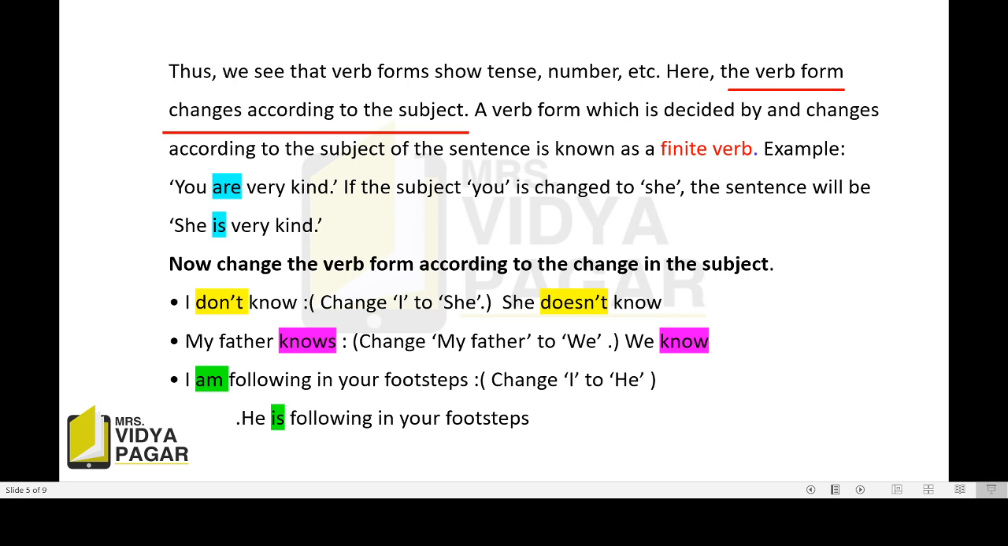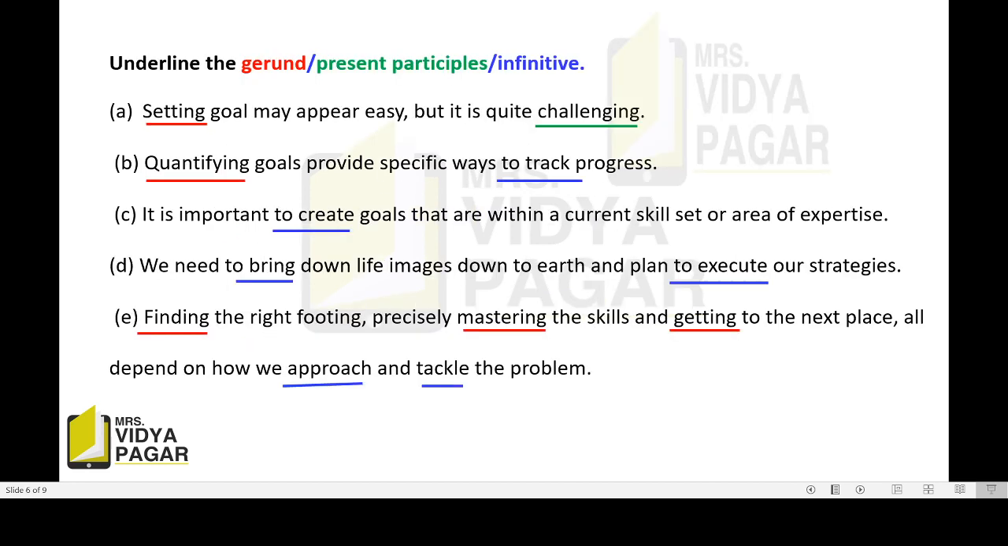Now next sentence. I am following in your footsteps. Change I to he. Again, here we are going to change the subject from I to he. Instead of I, we are going to take he at the subject place. I am following in your footsteps. And the change, he is following in your footsteps. Got it?